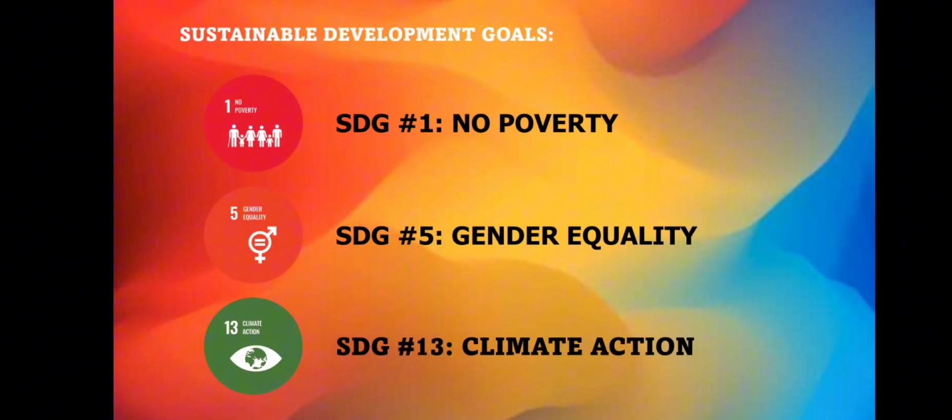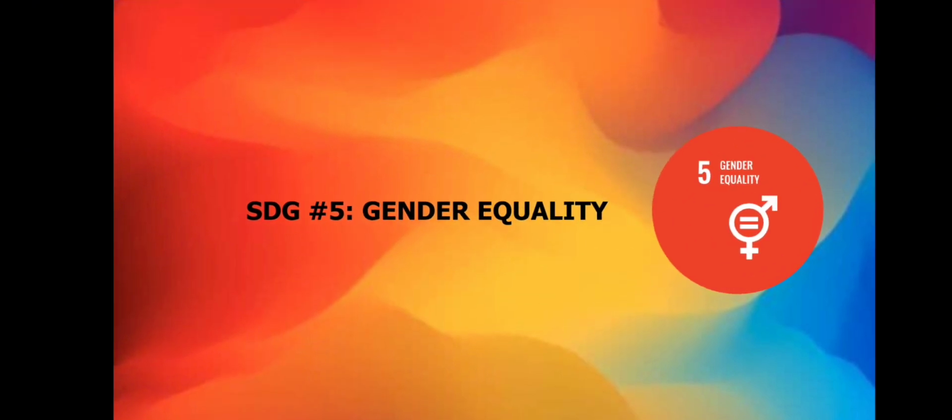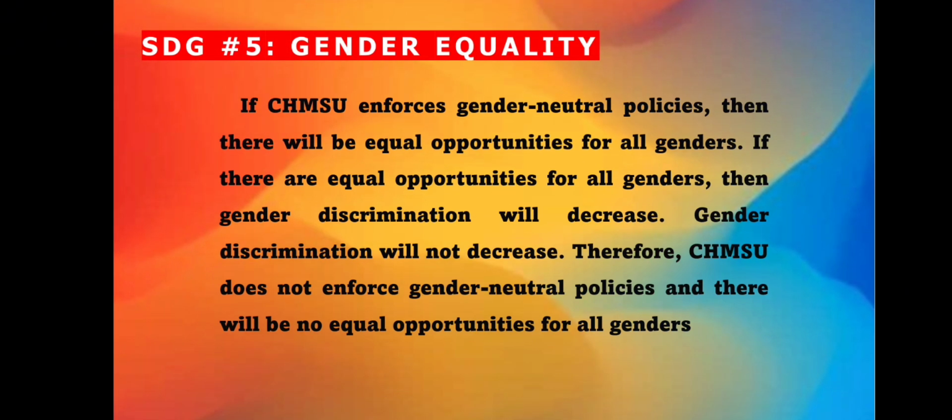Hi guys, my name is Mark Stephen Bacodio, the partner of Charis May Centino. In this slide, we demonstrate a step-by-step logical proof using the rules of inference based on a scenario involving SDG number 5, gender equality, about gender-neutral policies and equality. In this scenario, if KAMSU enforces gender-neutral policies, then there will be equal opportunities for all genders. If there are equal opportunities for all genders, then gender discrimination will decrease. Gender discrimination will not decrease. Therefore, KAMSU does not enforce gender-neutral policies and there will be no equal opportunities for all genders.